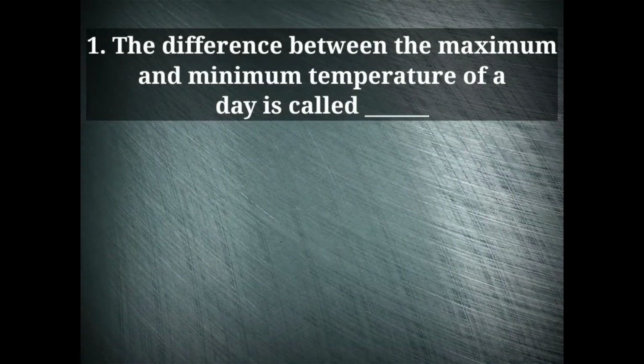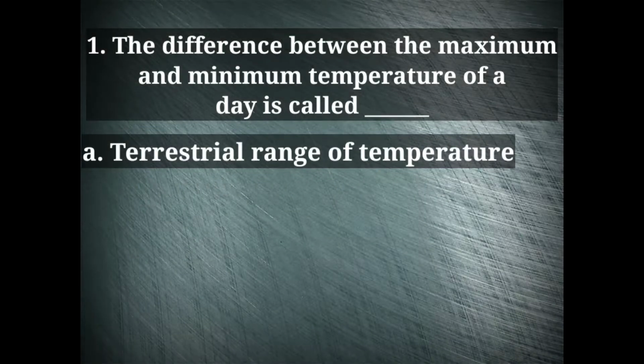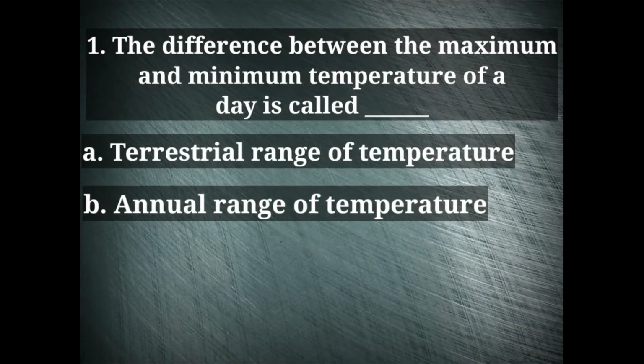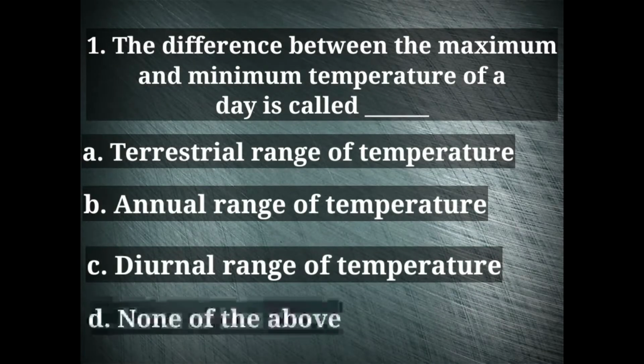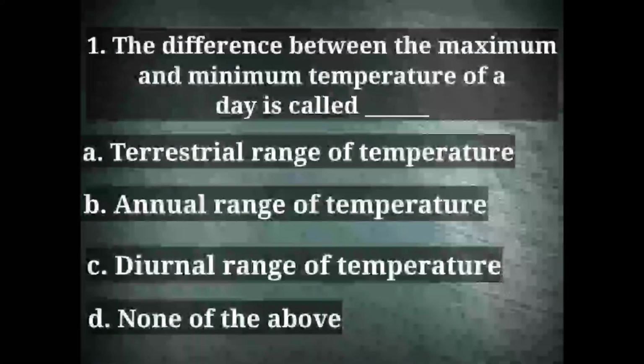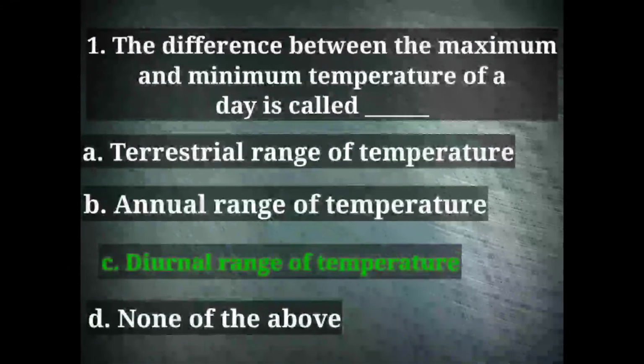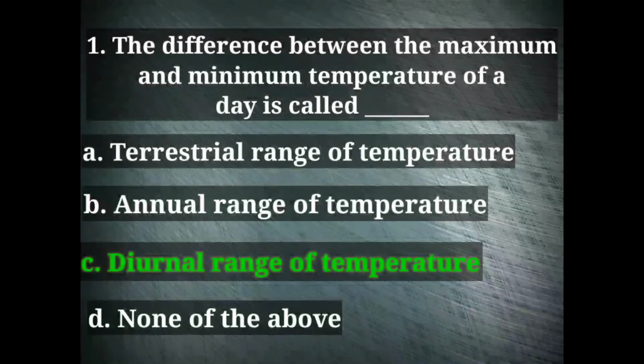First question is, the difference between the maximum and minimum temperature of a day is called dash. The options are terrestrial range of temperature, annual range of temperature, diurnal range of temperature, and none of the above. The right option here is diurnal range of temperature.